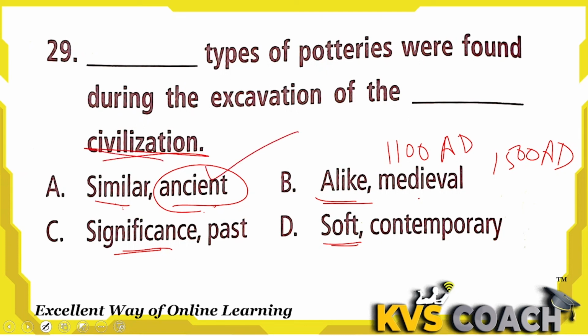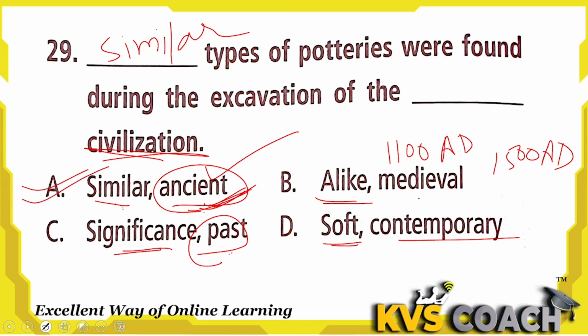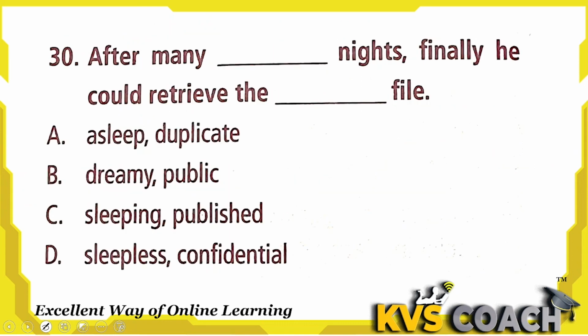Contemporary means modern era, not the past, and for a past civilization we cannot use this. Ancient civilization is the right word here, because ancient is very far in the past. So similar types of potteries were found in the excavation of the ancient civilization. In your books I think you have written many times that civilization will be ancient. So A is the right answer.